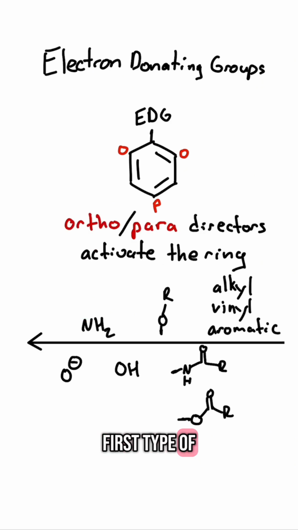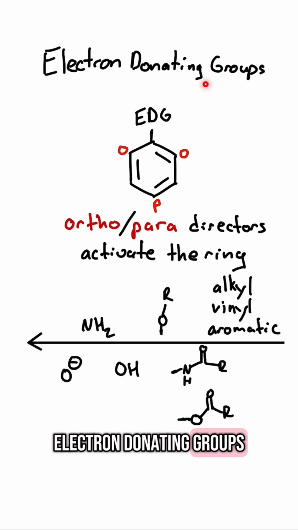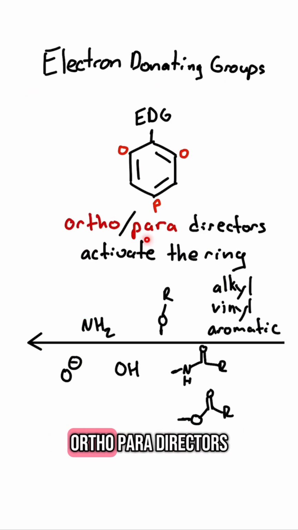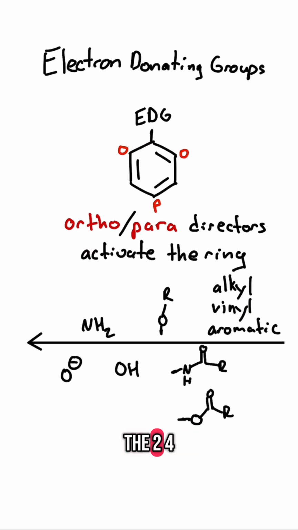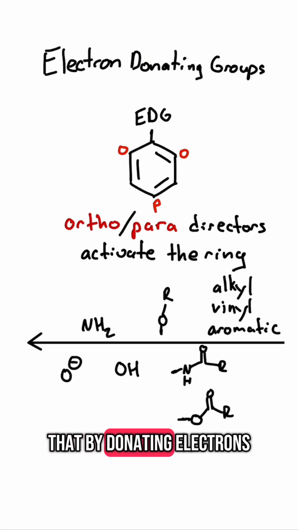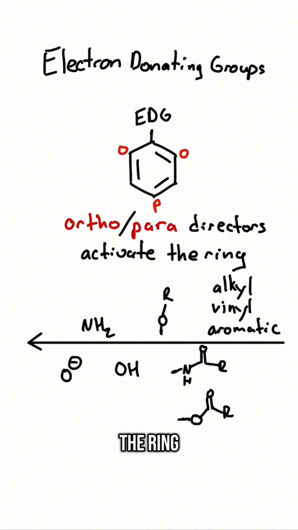The first type of directing group is electron donating groups, and those are ortho para directors. They push to the 2, 4, and 6 position relative to our directing group, and are sometimes abbreviated as EDG. They also activate the ring, so they're known as activating groups as well. They prime the ring to get it ready for EAS, and they do that by donating electrons. It's pretty simple. They donate into the ring.